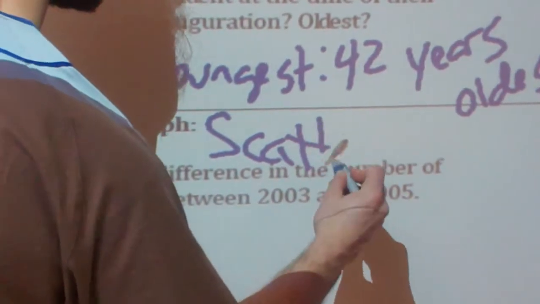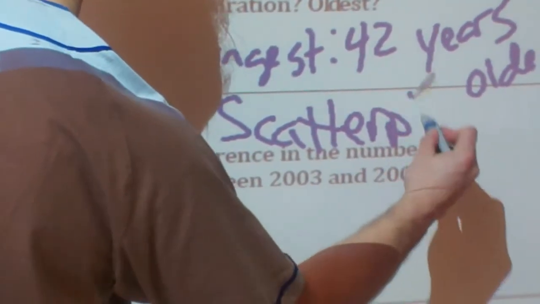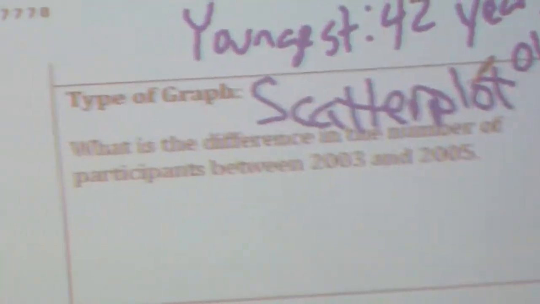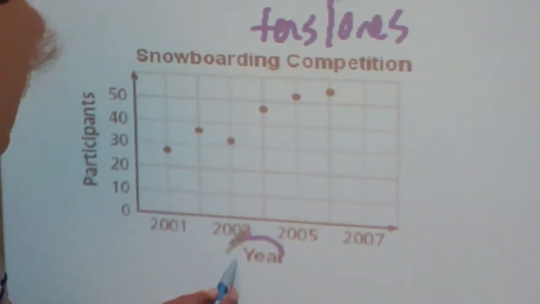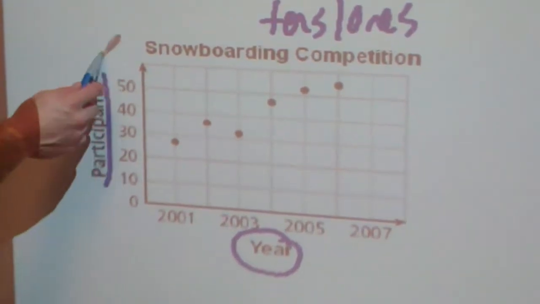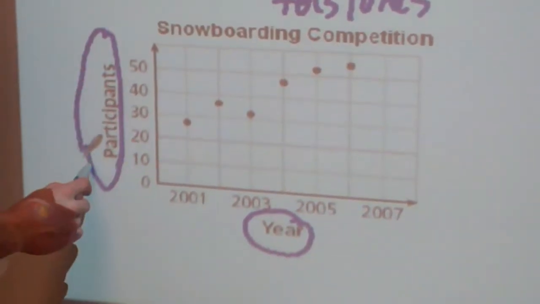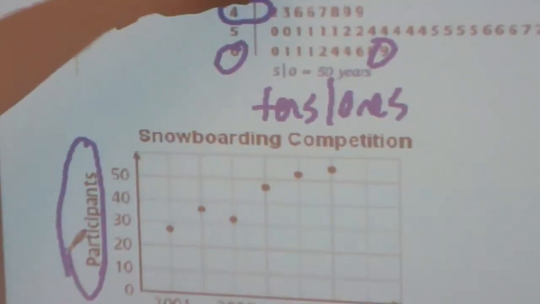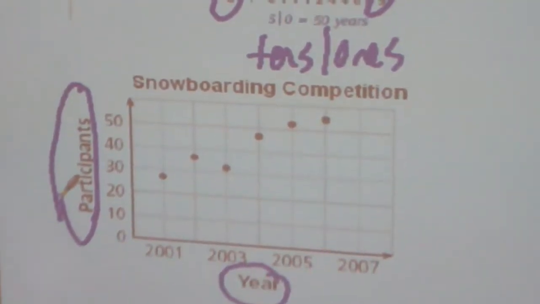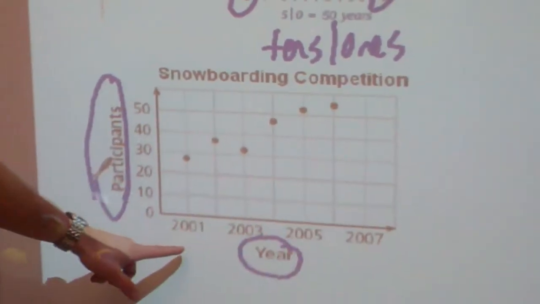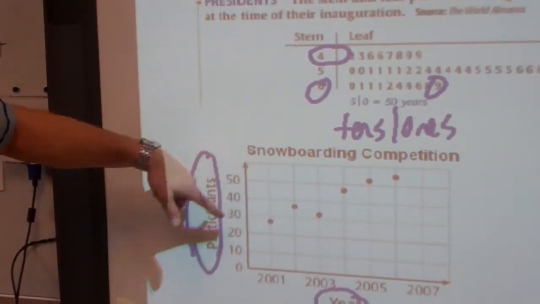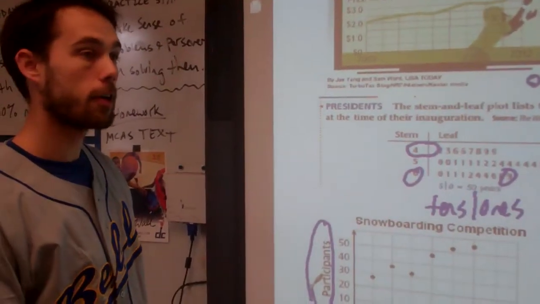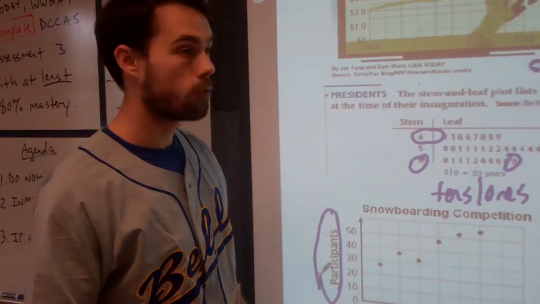Alright, so our last one is what we call a scatter plot, okay? So a scatter plot always compares two different variables. All of these other ones we're only looking at one variable. Here we have two different variables, and so here we have a year and a participant. And I actually want to correct myself, a line graph compares time to one variable here. But here we're also looking at time, it looks like on the x-axis, and then number of participants on the y-axis. Always take a look at your title to figure out what the graph is telling you.